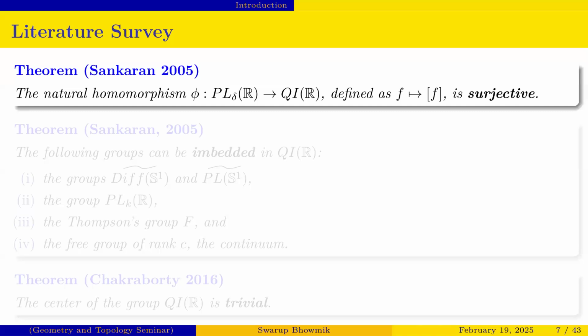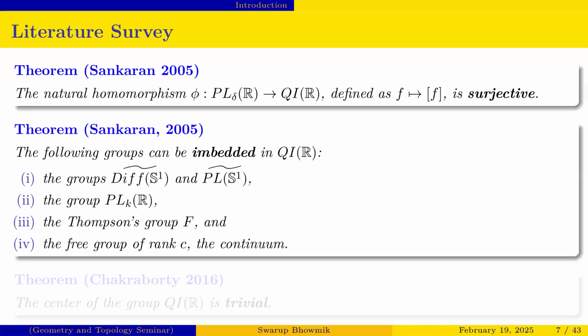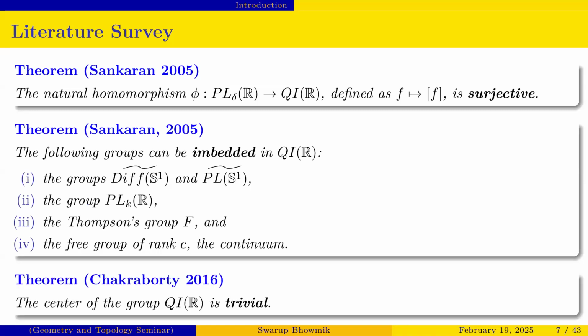So it was proved by Sankaran in 2005, and he also proved that some well-known groups like the lifting group of diffeomorphism of S1, the lifting group of PL S1, the group PL K R, as well as the Thompson group F, and the free group of rank continuum, these types of groups are embedded in the group QIR, making the group QIR more interesting to study basically. And by using this result, in 2016, Chakraborty proved that the center of the group QIR is trivial.